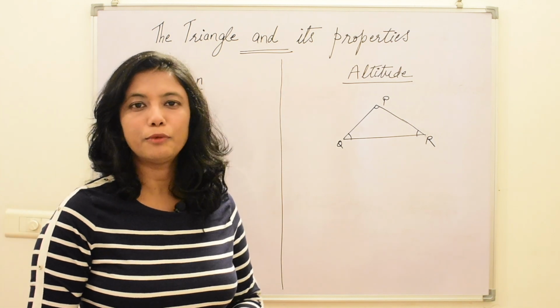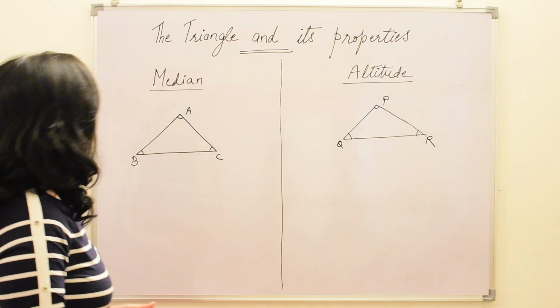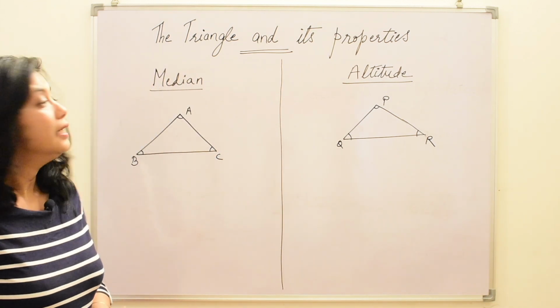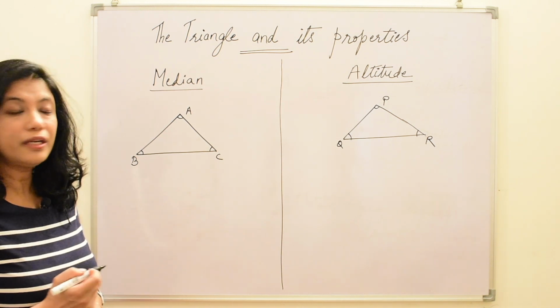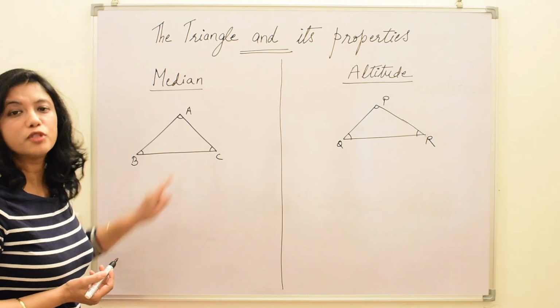Let us now study about the median of a triangle and altitude of the triangle. Okay, first we will study about the median of a triangle. What is median? Median is the line segment which connects the vertex to the midpoint of the opposite side.